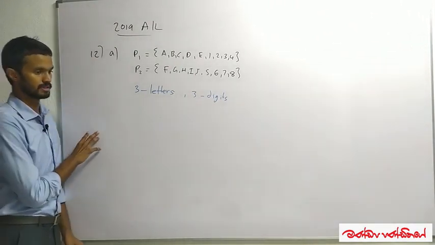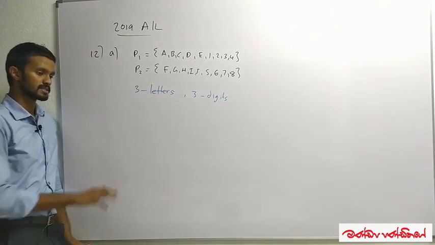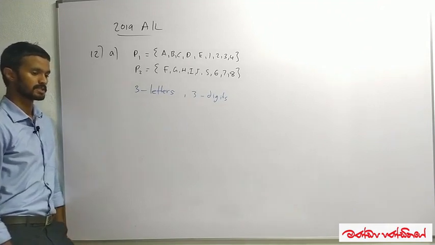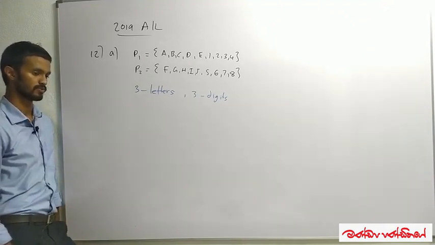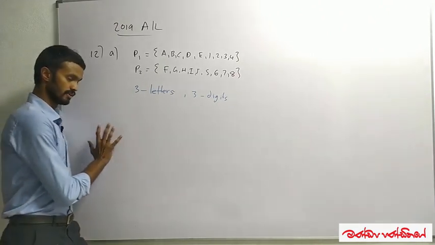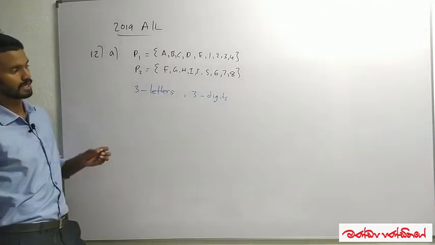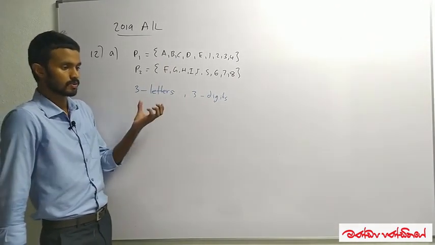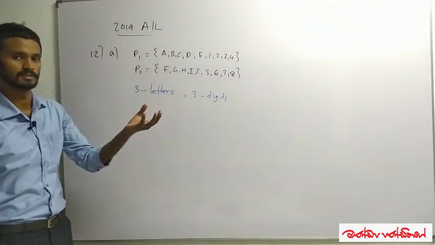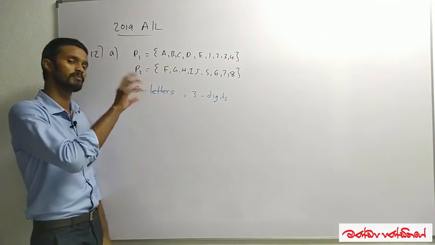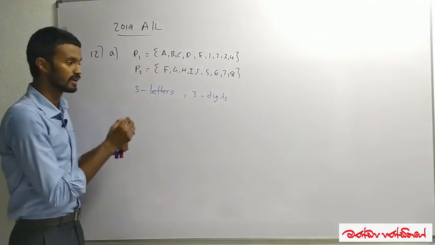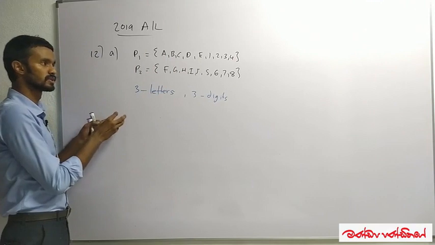In the second one, it is quite different and difficult. They're saying 3 elements are chosen from P1, and the other 3 elements from P2. What makes this different and difficult is that they are just telling us 3 elements are chosen from P1, but they haven't given us what the 3 elements are. They only tell us that 3 elements are chosen from P1.